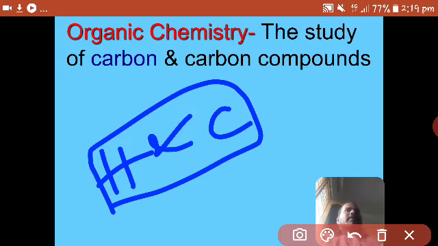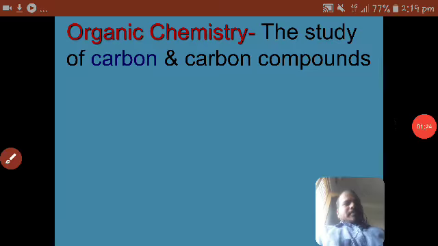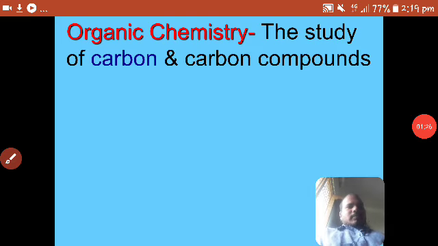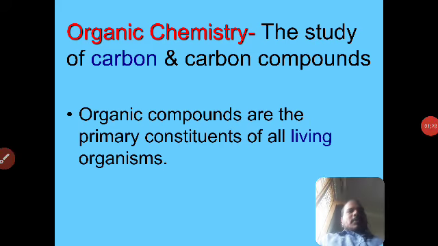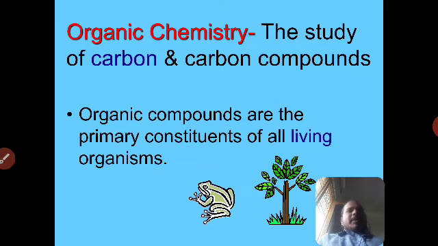So carbon is able to form 4 covalent bonds with other carbon atoms or other elements. That's why the valency of carbon is 4. Valency means the maximum number of bonds an atom can form. Carbon valency is 4, so it can form 4 bonds with other carbon atoms or with other atoms.